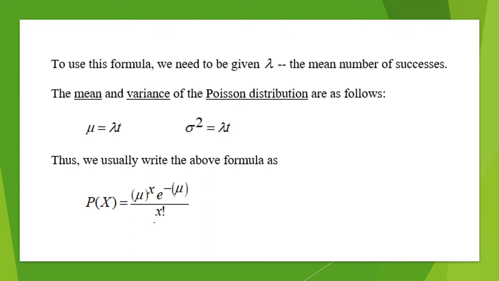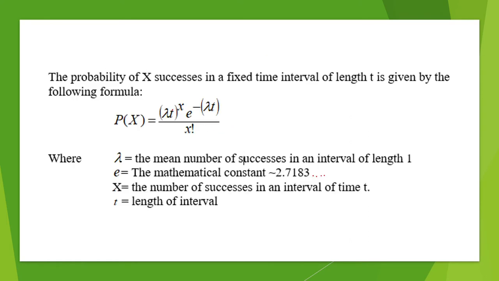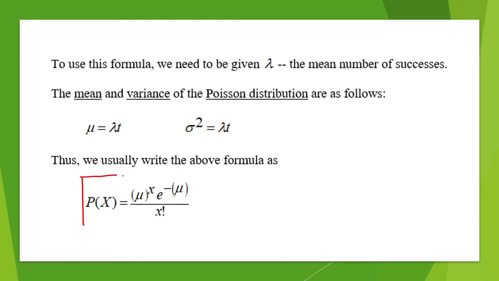The mean and the variance of the Poisson distribution are as follows. Mu equals lambda times t, and the variance is also equal to lambda times t. Thus, we can usually write the previous formula by replacing lambda t with mu. We get the following formula. P of x equals mu to the x times e to the negative mu divided by x factorial.